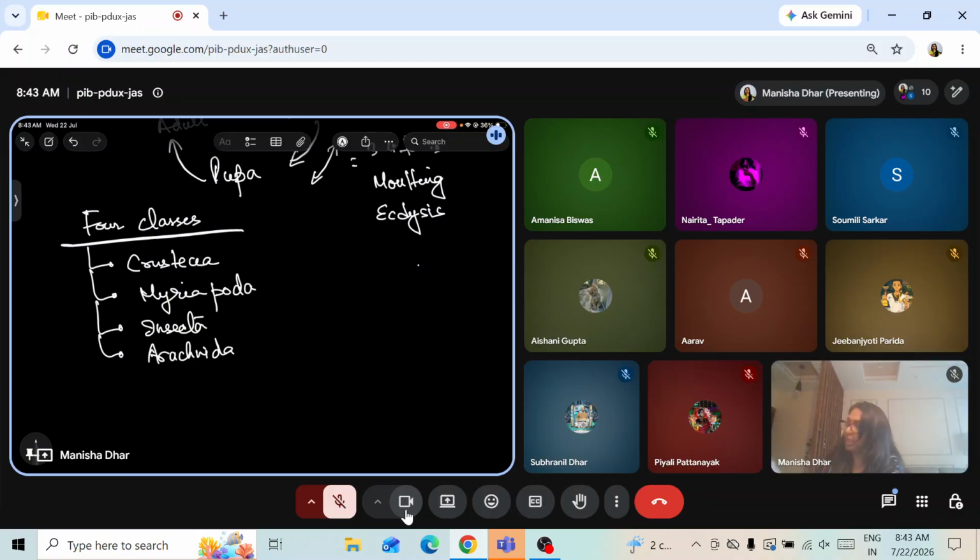Under the crustaceans we have the crayfish, the crab. Under myriapods we have millipede, centipede. Under insecta we have grasshopper, beetle, butterfly, all these winged insects. And then we have the arachnids, those who have 4 pairs of limbs. They are spider, scorpion, all of them. Got it? This is about arthropoda.